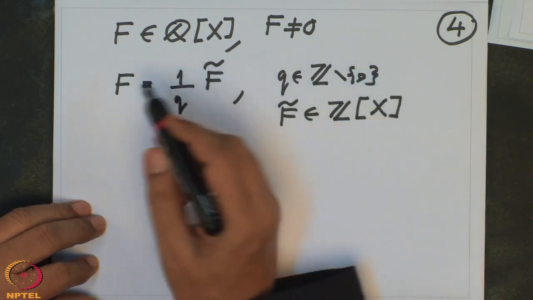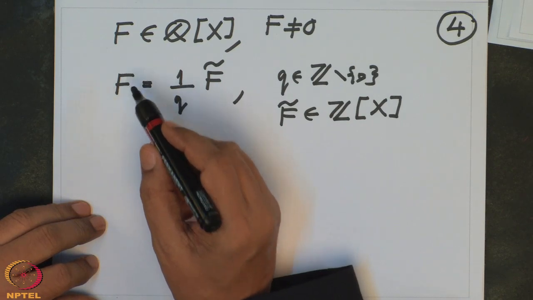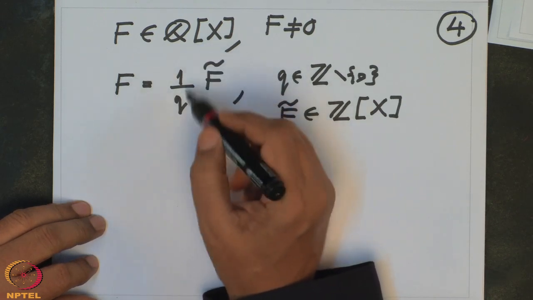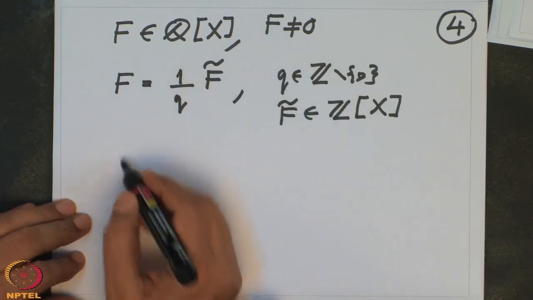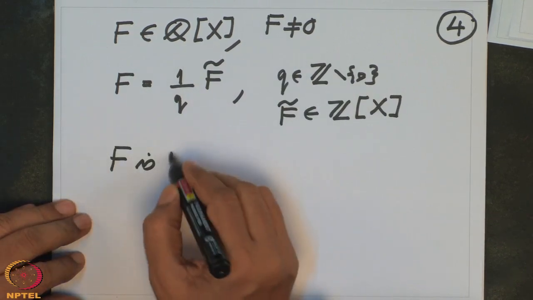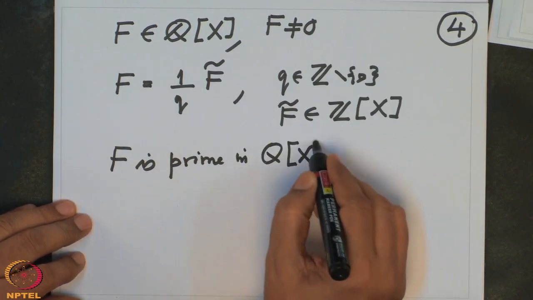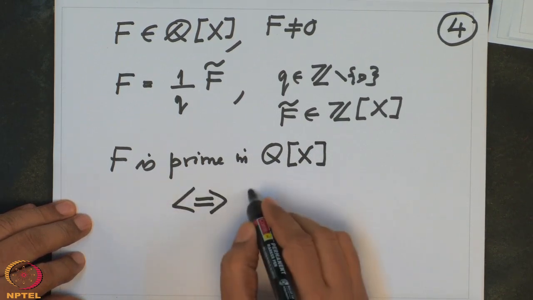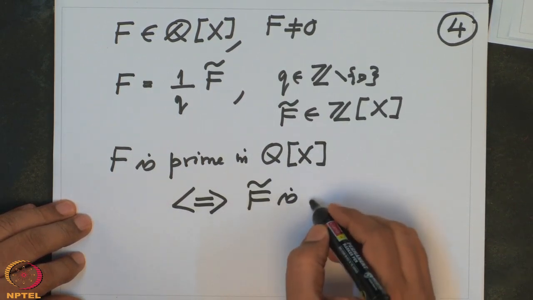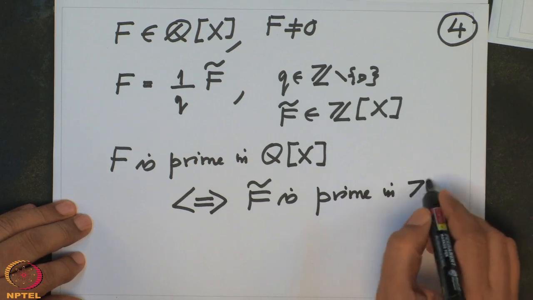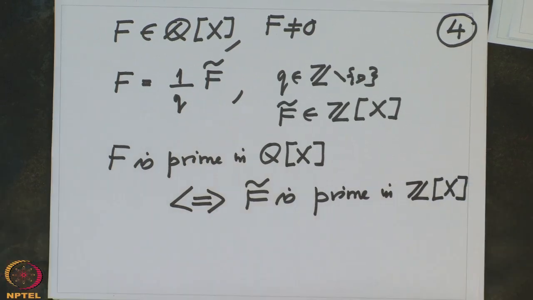So if I want to decide about reducibility or irreducibility of f in Q[x], it is enough to decide for f tilde. So f is prime in Q[x] if and only if f tilde is prime in Z[x], because now f tilde is a polynomial with integer coefficients.